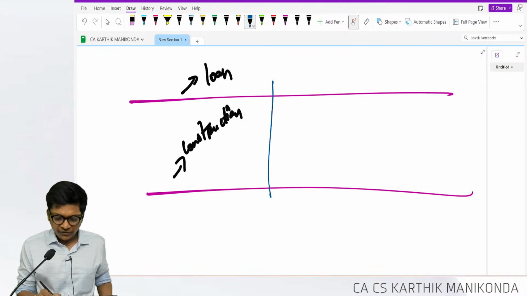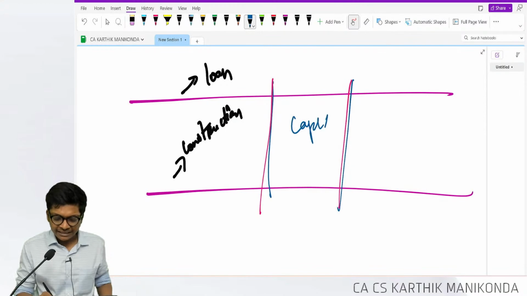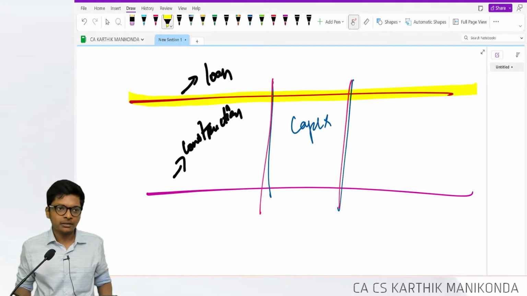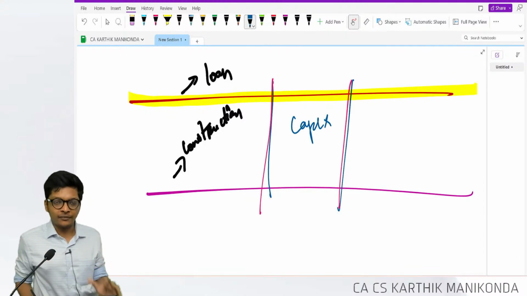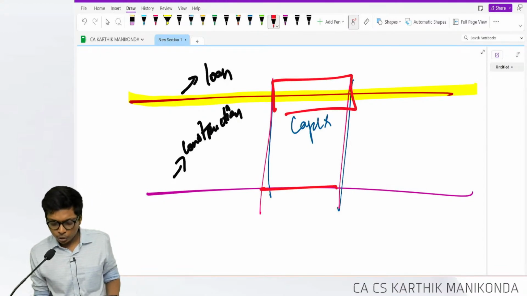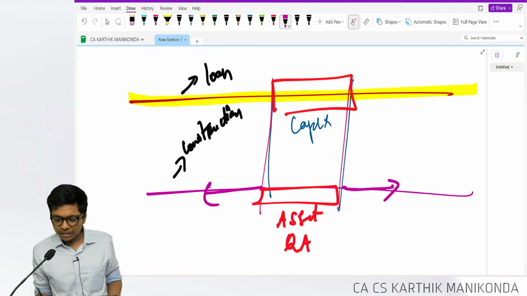Now we have to find one common part where both will overlap, and that part alone I will capitalize. Interest will be earned in this entire period, or interest can be earned less or more also in this period, doesn't matter. We will capitalize all the interest that is in this period which overlaps with my asset during the period of qualifying asset. Sir, how can an asset have a time before or a time later?